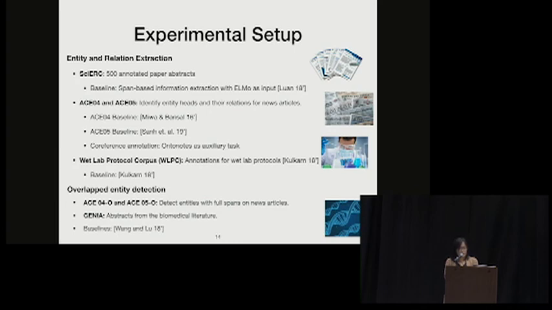For the overlapping entity detection, we aim at testing our performance on detecting overlapping spans, so the dataset has a significantly higher proportion of overlapping spans. Here we also test on ACE04 and 05, but we follow a different setup from the literature. And then we test on the GENIA dataset, which has a few thousand abstracts from biomedical literature.